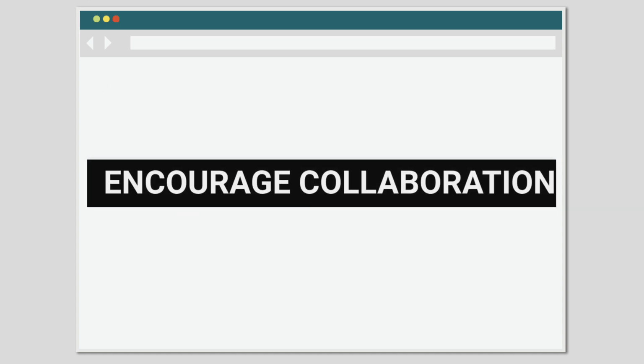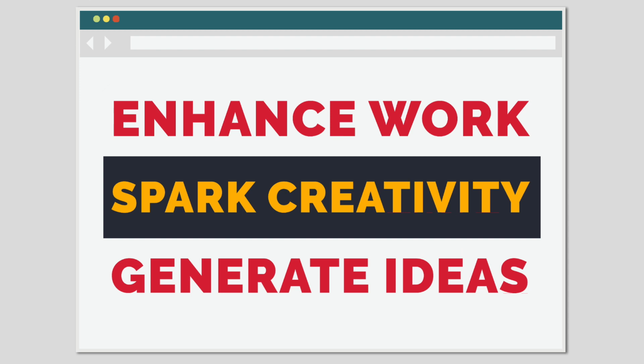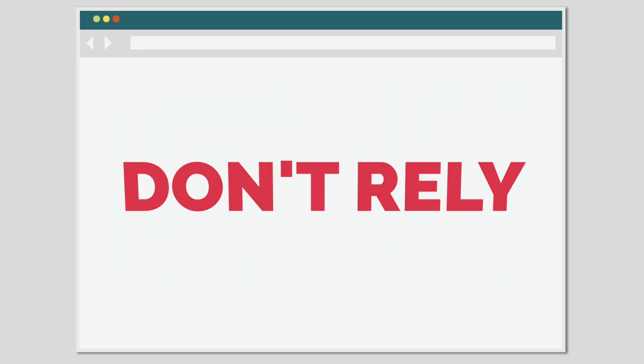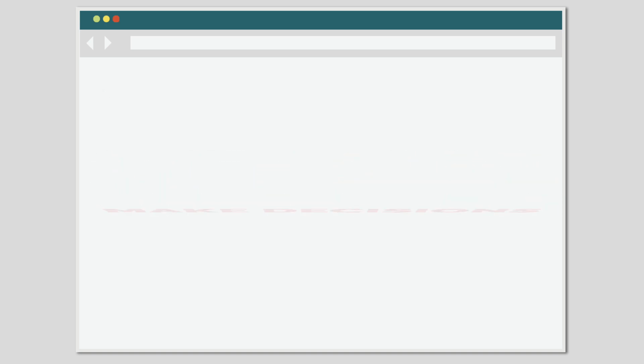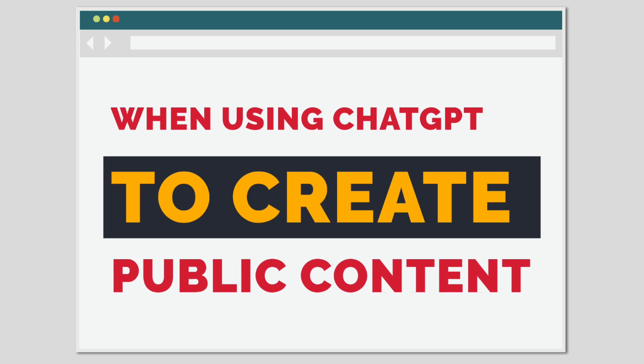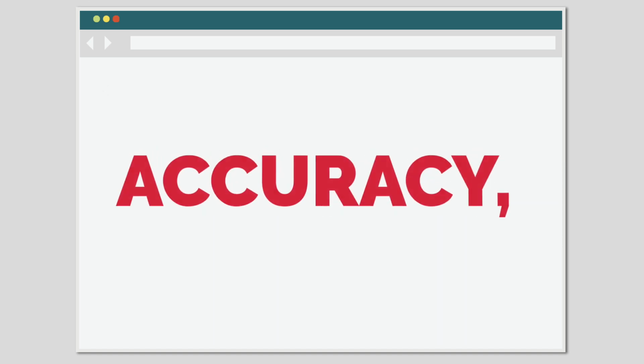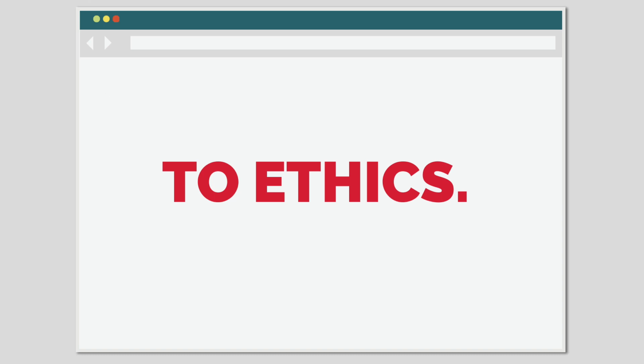A second best practice is to encourage collaboration. Use ChatGPT as a collaborative tool to enhance your work, spark creativity, and generate new ideas. Don't rely solely on AI for decision making, but rather use it to support your own thought process. And the final best practice, monitor content. If you're using ChatGPT to create content for public consumption or sharing, make sure you review and edit its output to maintain quality, accuracy, and adherence to ethical guidelines.